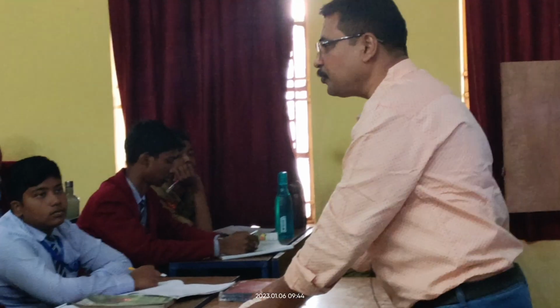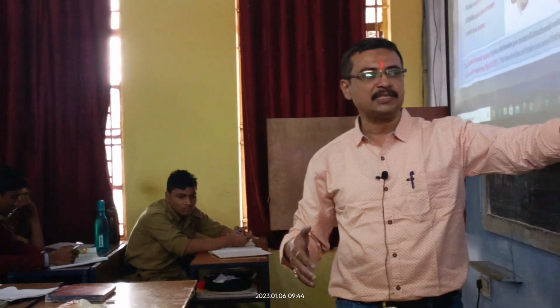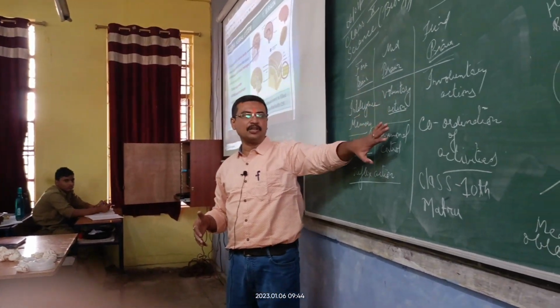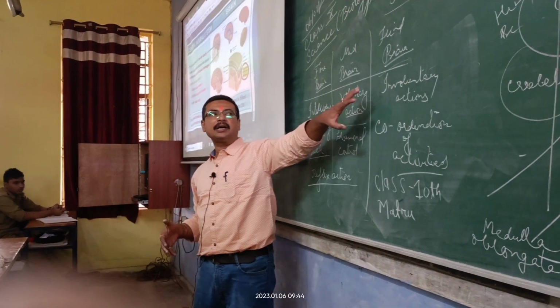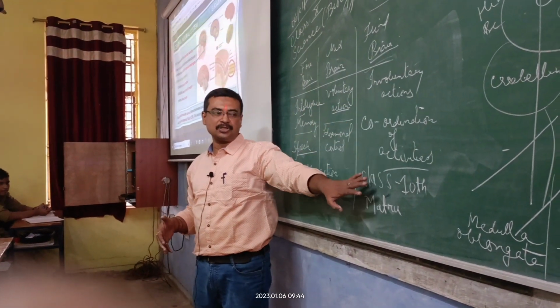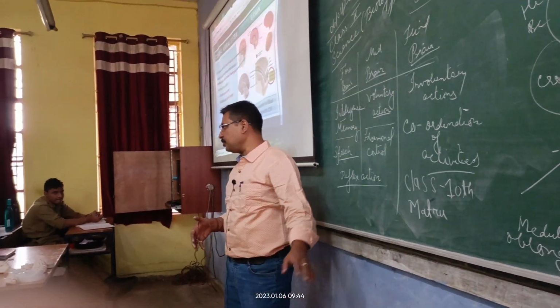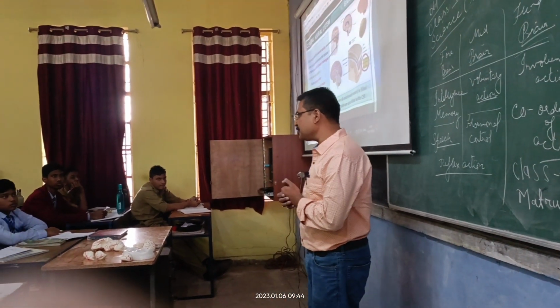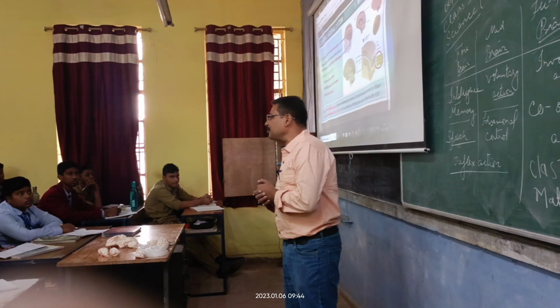Okay, so the functions of all these three are different, which we have taken down as intelligence, memory, speech for the forebrain. For the mid, we are calling this voluntary actions, hormonal control. In the hind we have involuntary actions, coordination activities. Okay, so thanks to all of you boys and girls, we have finished this chapter. Thanks to our sir also.